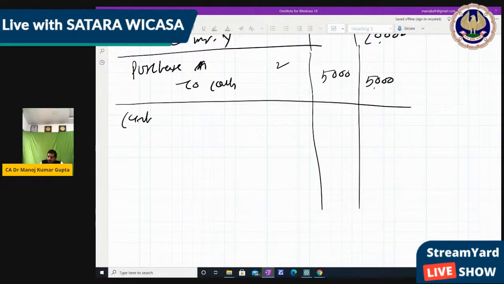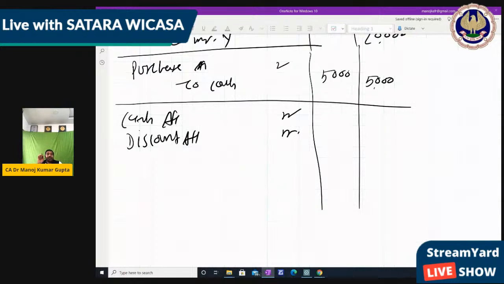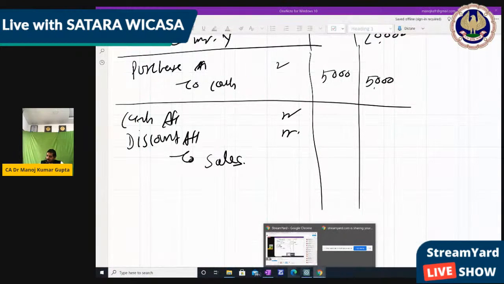Cash or bank account debit, discount account debit, because cash is received and cash is reduced, so the discount is also debit. That's why discount is always with the cash. You remember to say how much?